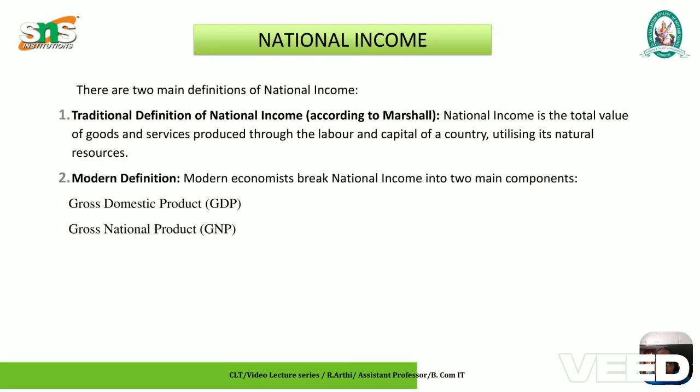In the traditional definition, according to Marshall, national income is the total value of goods and services produced through the labor and the capital of a country, utilizing its natural resources. Next we have the modern definition, whereas modern economics breaks the national income into two components: one is the GDP and GNP, that is gross domestic product and gross national product.